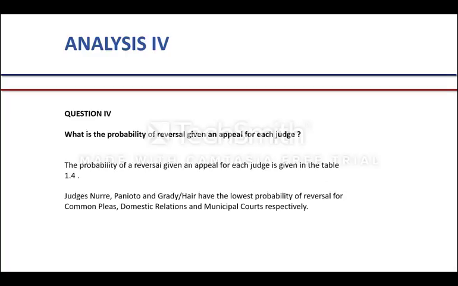Our next question is what is the probability of reversal given an appeal for each judge? The probability of reversal given an appeal for each judge is given in table 1.4. Judges Nuri, Paniato, and Grandier have the lowest probability of reversal for common pleas, domestic relations, and municipal courts, respectively.